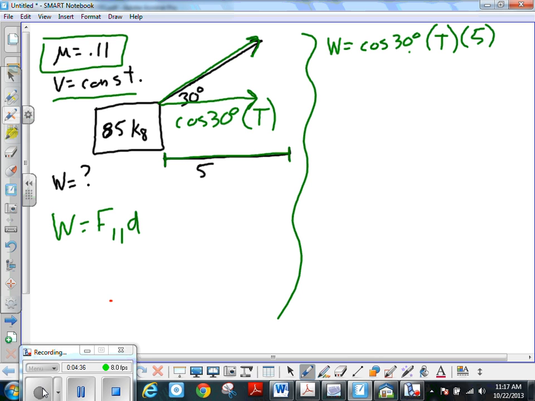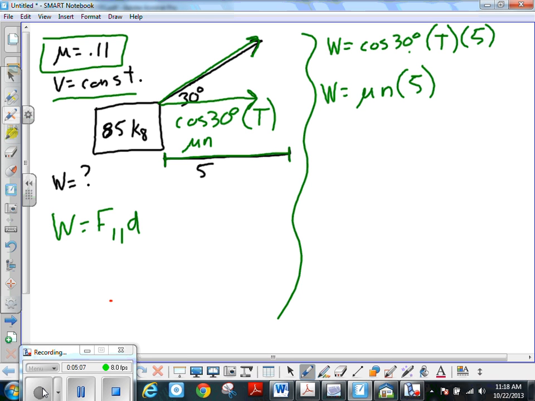So we can also label this cosine 30 T then as the coefficient times the normal. Okay? So now there's another way to describe this. So we can also say that work is equal to the coefficient times the normal times 5, because the tension and the friction have to be equal to each other in order for there to be a constant velocity.